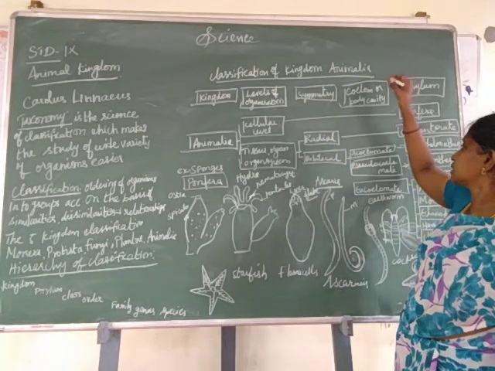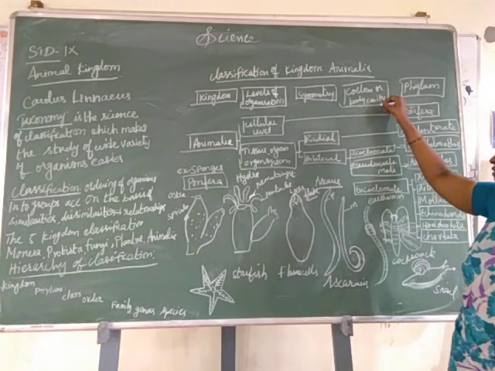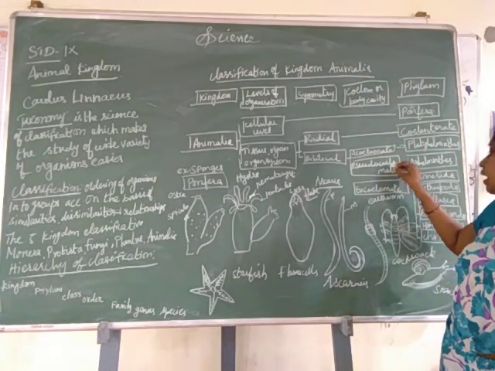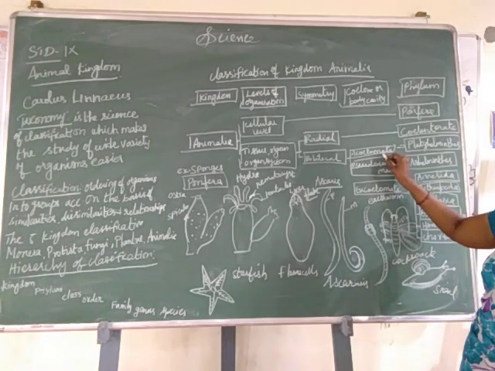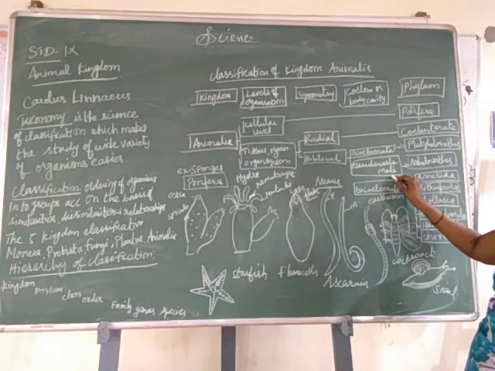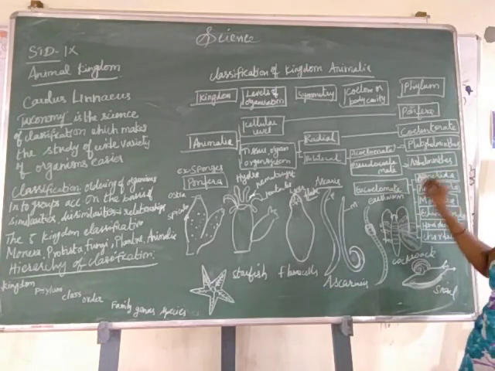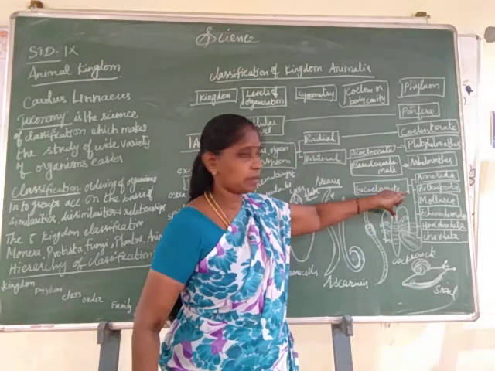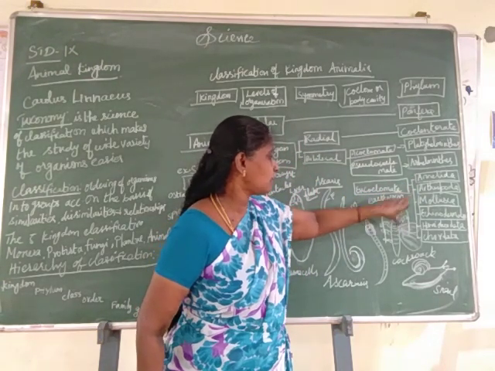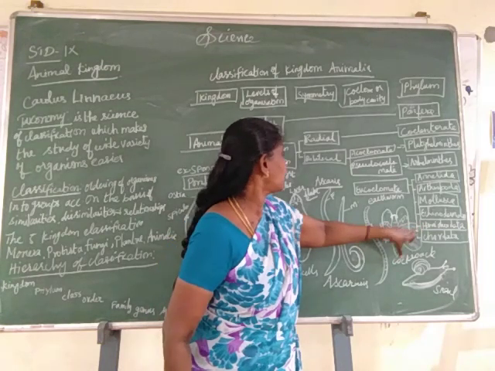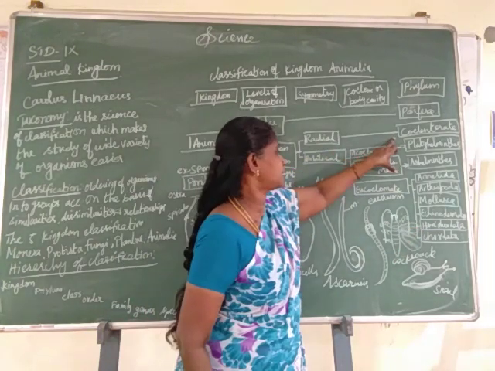Then next, coelom. Coelom is a fluid-filled cavity. There are three types of coelom: acoelomate, pseudocoelomate and eucoelomate. An example of acoelomate is phylum Platyhelminthes, of pseudocoelomate is Aschelminthes, and of eucoelomate are phylum Annelida, phylum Arthropoda, phylum Mollusca, phylum Echinodermata, phylum Hemichordata and Chordata. First we are going to see Coelenterata.